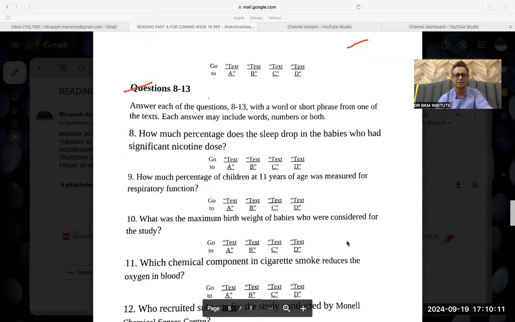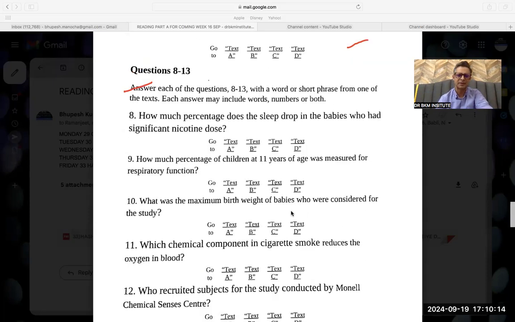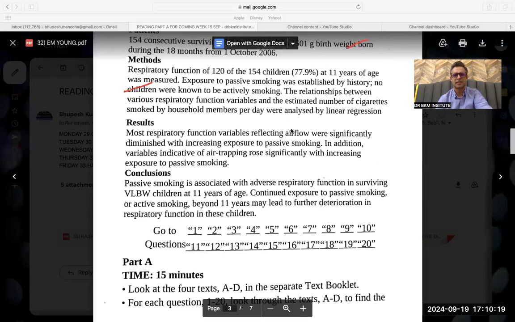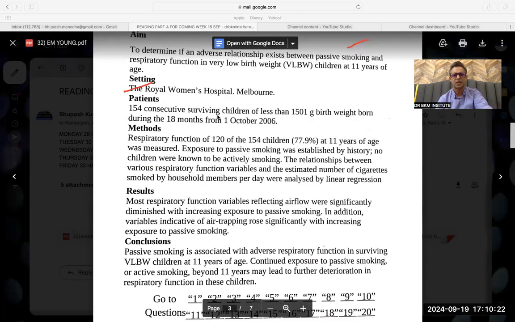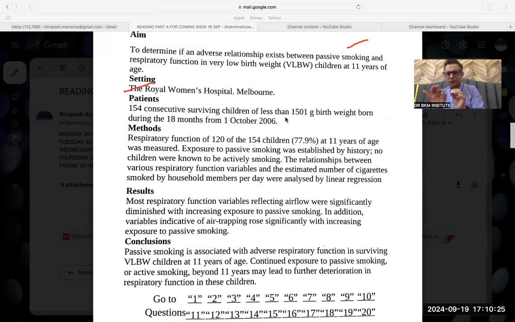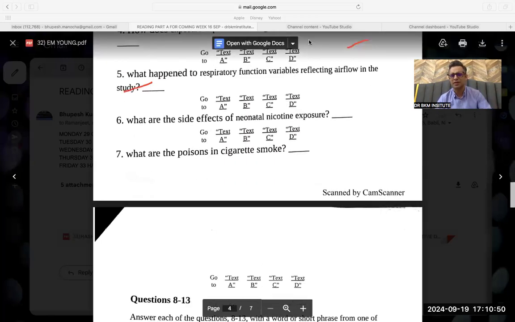Be aware. Don't panic. Go. What was the maximum birth weight of the babies who were considered for the study? Maximum birth weight would be given over here: 154 consecutive surviving children of less than 1501 grams. Less than 1501. This is a smart question. That means the maximum weight is 1500. Less than 1501, what is less than 1501? 1500. So the maximum is 1500. 1500 grams should be the answer. So just keep doing and go in the flow.